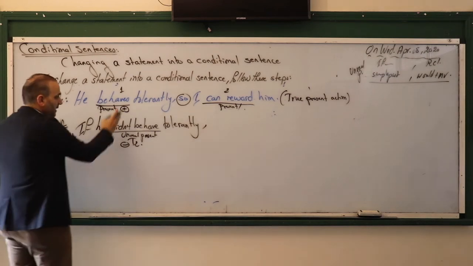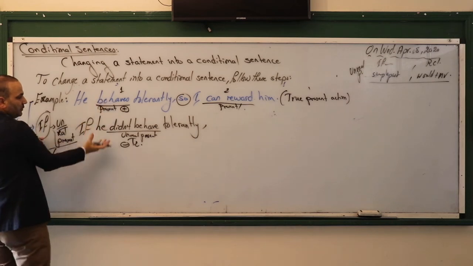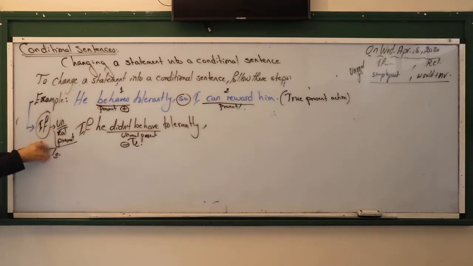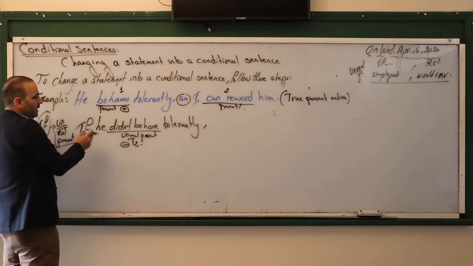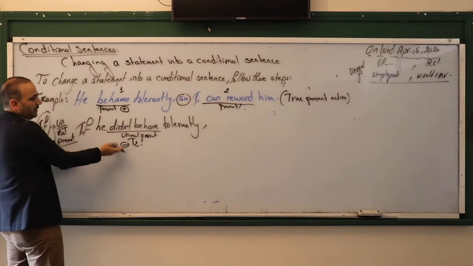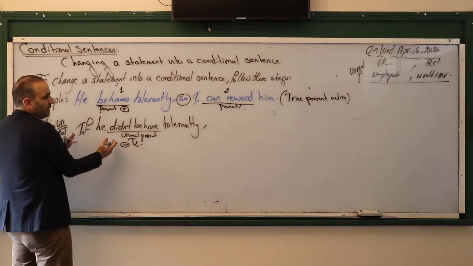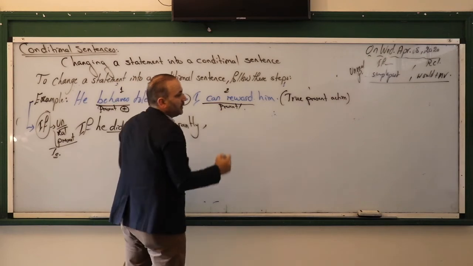Okay? If he didn't behave, present, unreal present, with if clause. Real present with if clause, unreal, the situation becomes totally opposite to its meaning. If he, that's unreal present. Unreal present type 2. We use in type 2 what? Simple past. Positive, negative. Again, so I can reward him.